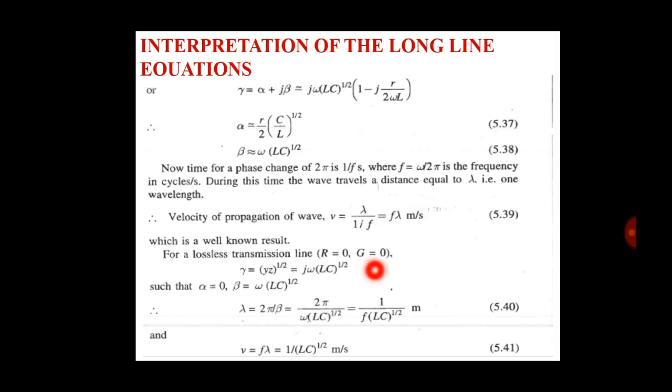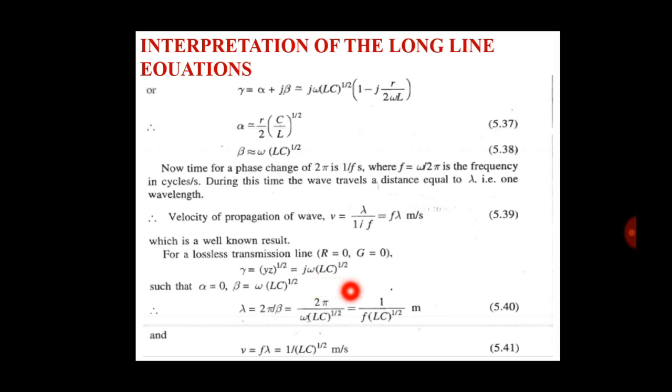For a lossless line, R is equal to 0, and gamma is equal to root YZ, equal to j omega root LC, such that alpha is equal to 0 and beta is equal to omega into root LC. Now lambda is equal to 2 pi divided by beta.